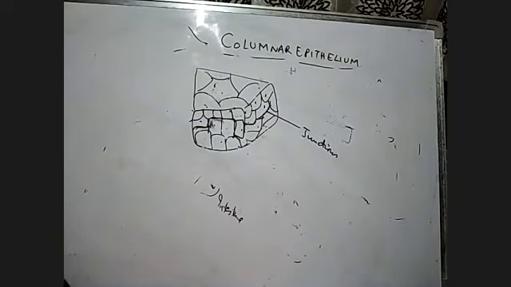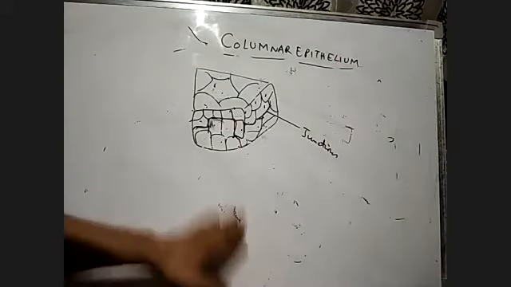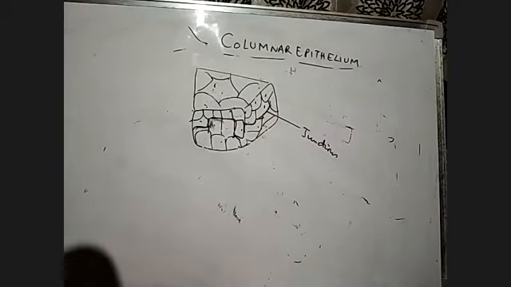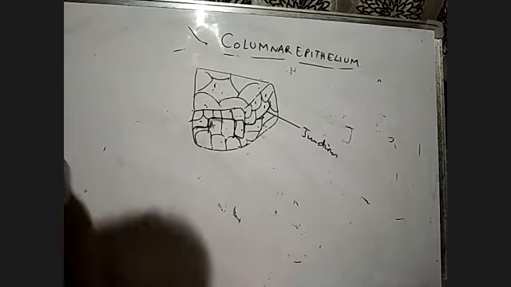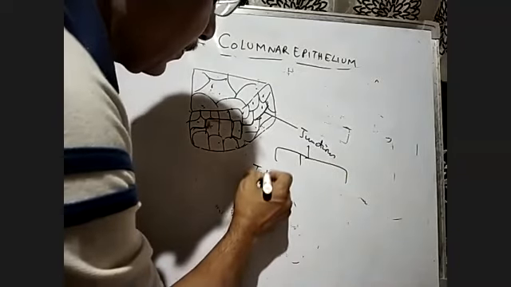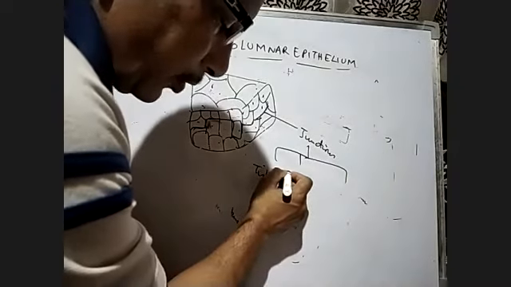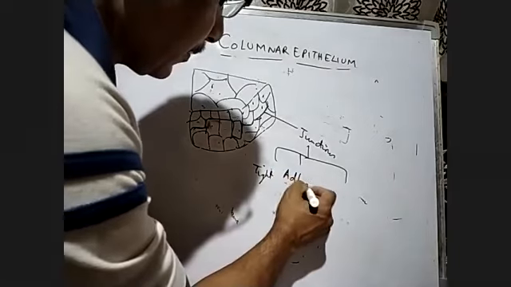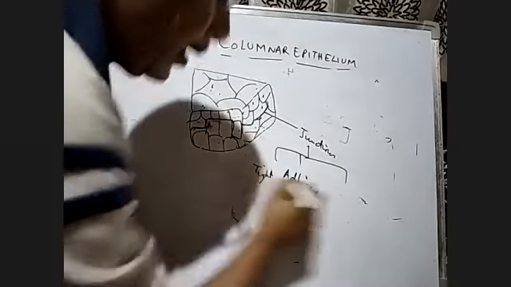There are three types of cell junctions found in the epithelial and other tissues. They are called the tight, adhering, and gap junctions. So junctions are of three types: the tight junction, the adhering junction, and the gap junction.